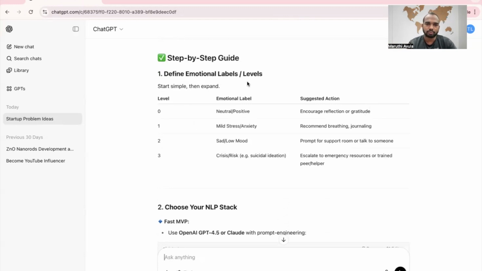Define emotional labels. Level 0, neutral or positive: encourage reflection or gratitude. Level 1, mild stress or anxiety: recommend breathing, journaling. Level 2, sad, low mood: prompt for support room or talk to someone. Level 3, crisis or risk: escalate to emergency resources or a trained peer or helper.